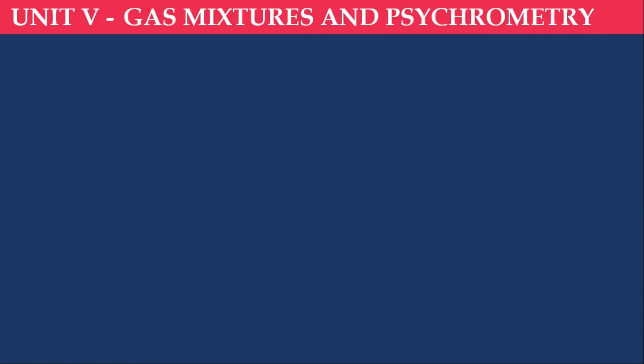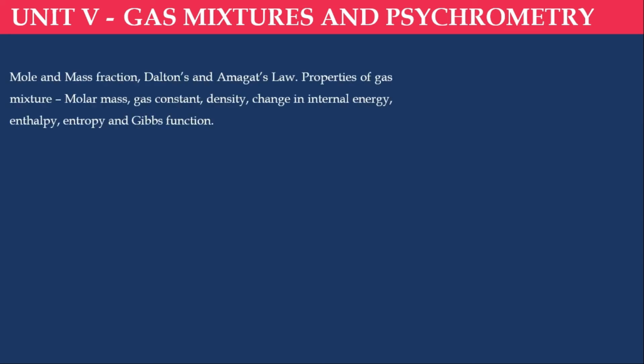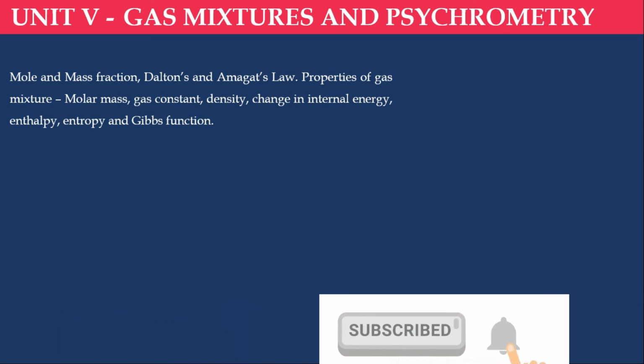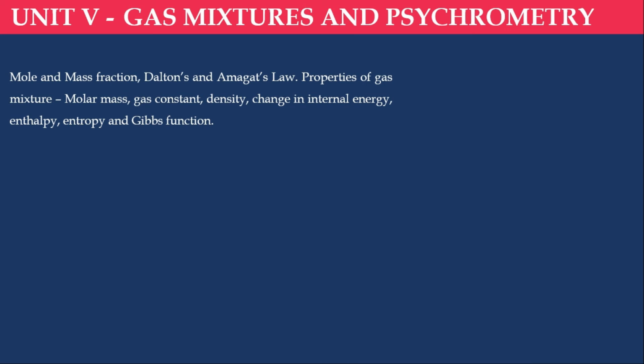Next unit, unit 5, gas mixtures and stoichiometry, two major topics. Gas mixture means we have two different gases mixing together at different pressure and temperature. During that time we will find out what is the pressure, temperature, gas index, gas constant, everything we will find out. That is your gas mixtures topic, like mole fraction, mass fraction, everything we will discuss.